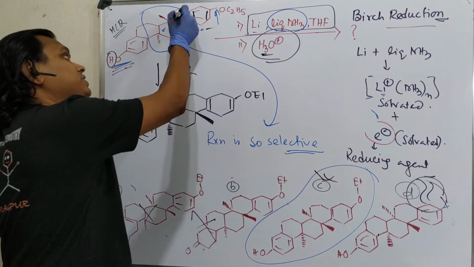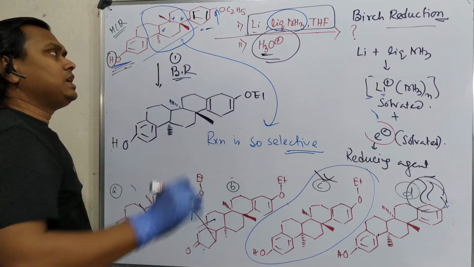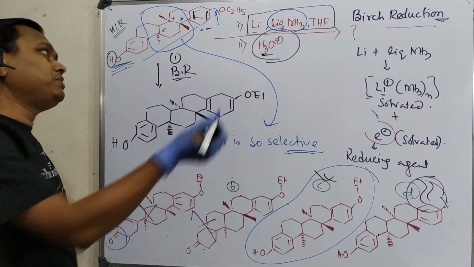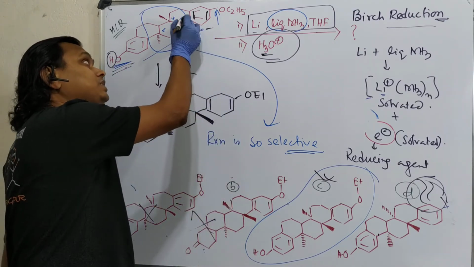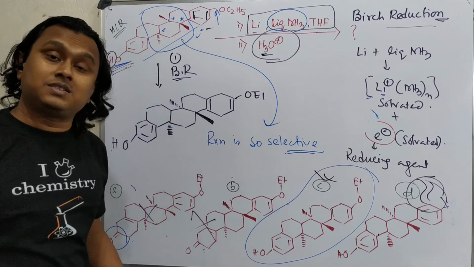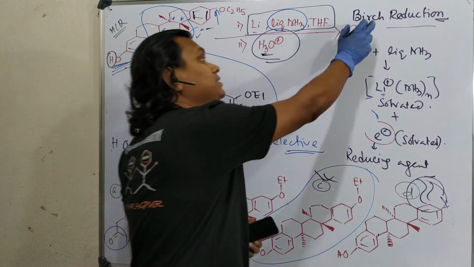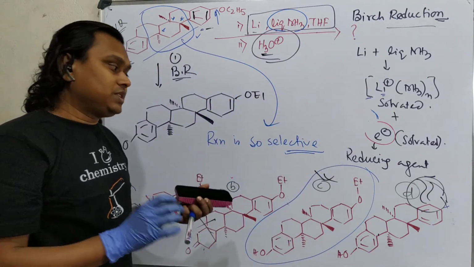And such kind of asymmetric center is important, because I don't know exactly about this molecule, but some cholesterol derivatives have such kind of functionalities. So maybe some medicine like that, I don't know exactly. Such kind of stereoisomers are important in biological systems, because of bioorganic chemistry. So from that point of view, you can say how important this Birch reduction actually is. Okay, so this is the end of the discussion.